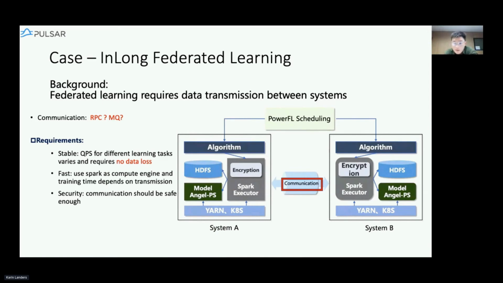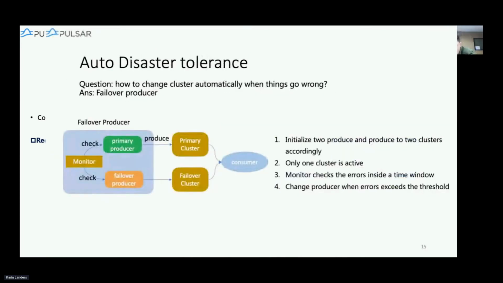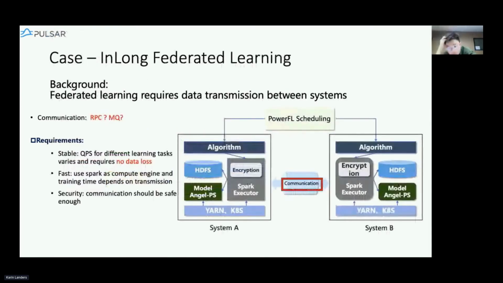We also have some requirements here. First of all, the QPS varies for different training tasks. Some of them may require a lot more data when training, and there should not be data loss because we're delivering gradients. And it should be fast because we're using Spark as the computing engine, and the training time depends on the transmission time. Last but not least, it should be secure because we're using data from different companies, and the data should not be attacked by third parties.